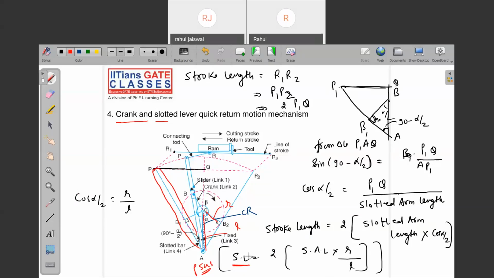Okay. So this is the things which we have to discuss, right? And the similar cases will happen with the Whitworth quick return motion mechanism also, right? Are you getting my point? Yes, sir.